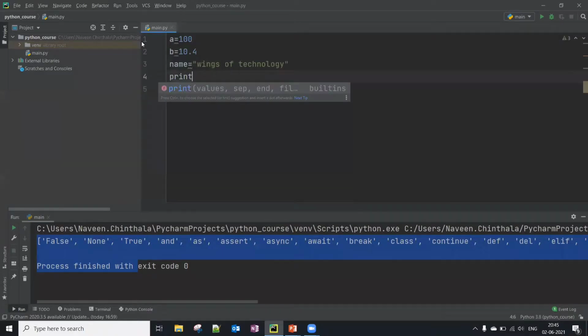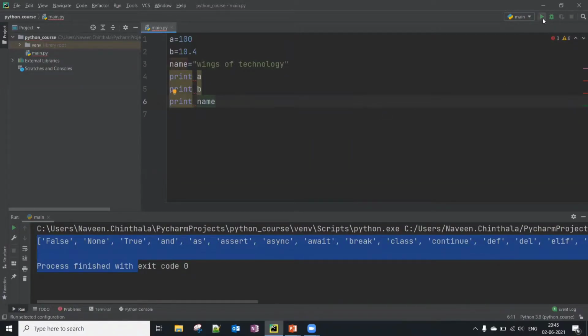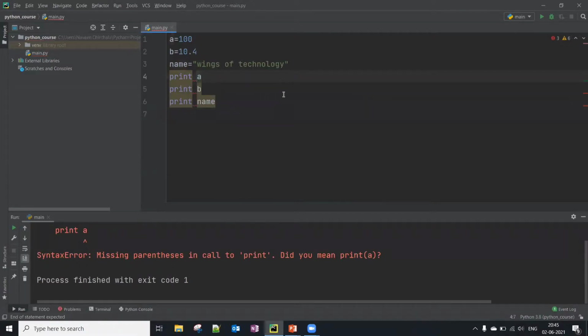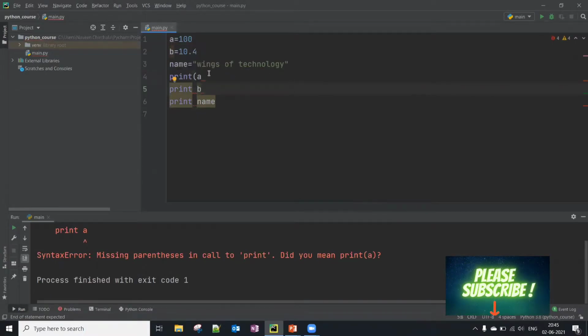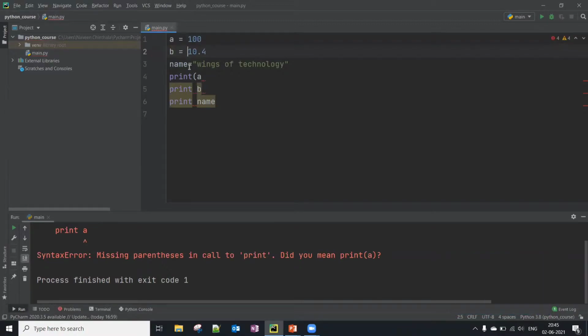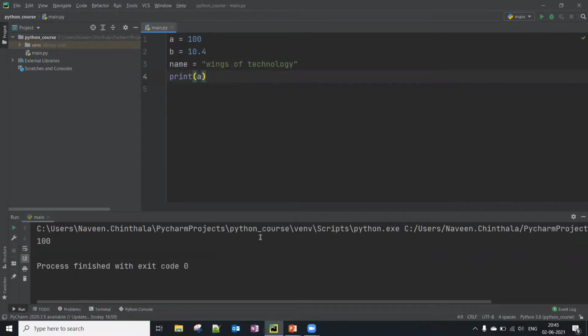Okay, if I print a, print b, print name, let me print everything here.